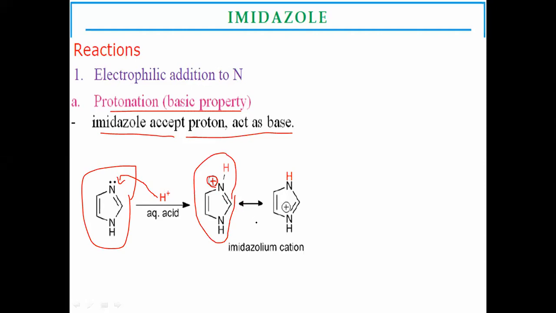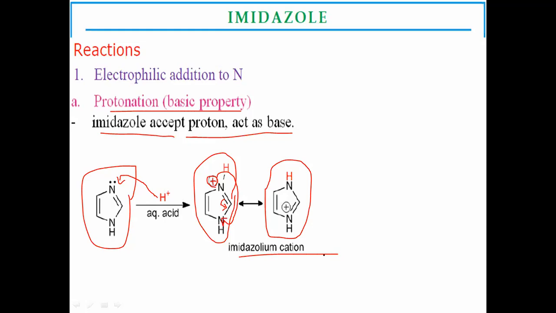These are tautomeric or resonance forms. There is a delocalization of this positive charge due to the delocalization of pi electrons over the ring, and this charge transfers over the nitrogen atoms, to make the imidazolium cation. Here imidazole accepts the proton and acts as a base due to the basic property of imidazoles. There is protonation, the first electrophilic addition to nitrogen.